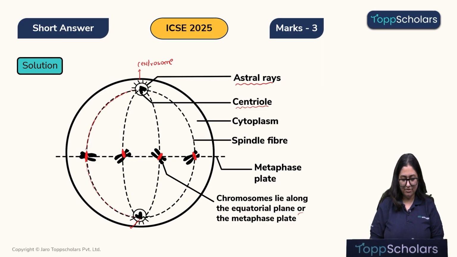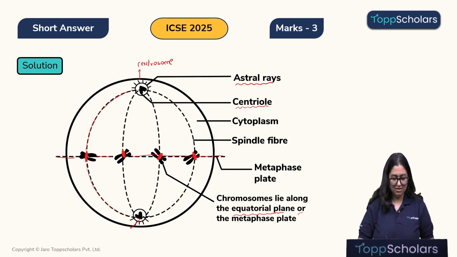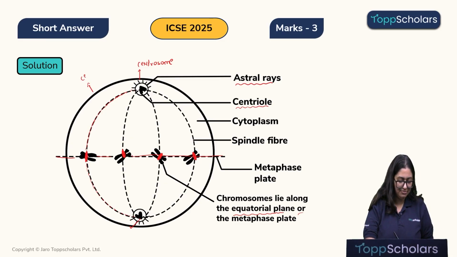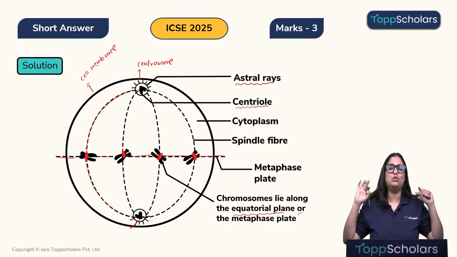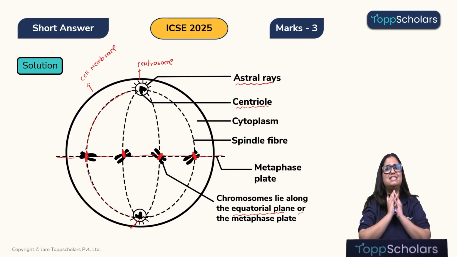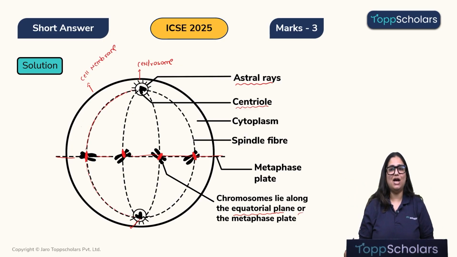Second thing, we can see that all the chromosomes are lying at the equatorial plate or the equatorial plane. Right children? Over here, this is the cell membrane, and over here all this will be the cytoplasm throughout the cell. So this is what a cell will look like in the metaphase. Keep one thing in mind, in the metaphase, the first thing that should be imagined in your head is that the chromosomes are in the equatorial plate. Any diagram you see with that is simply your metaphase. Alright children, I hope this is clear.